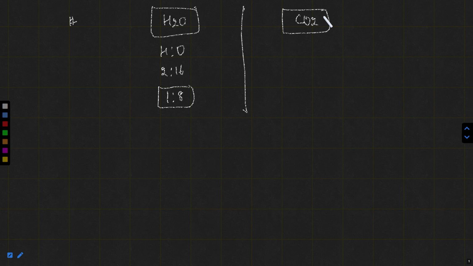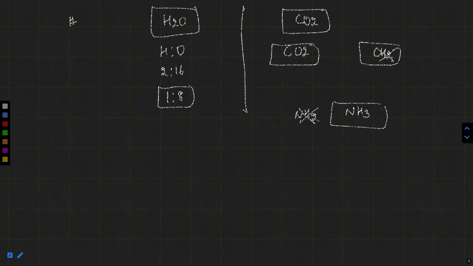If I am saying CH2, is it carbon dioxide? No. Carbon dioxide means carbon and oxygen are combining, and one carbon and 2 oxygens are combining to form carbon dioxide. If I am saying ammonia, is it NH? No. Is it NH2? No. This will be NH3 definitely. This is named as ammonia. If I am saying sulfuric acid, so it will be HNO3? No. HNO3 is nitric acid and sulfuric acid will be H2SO4.